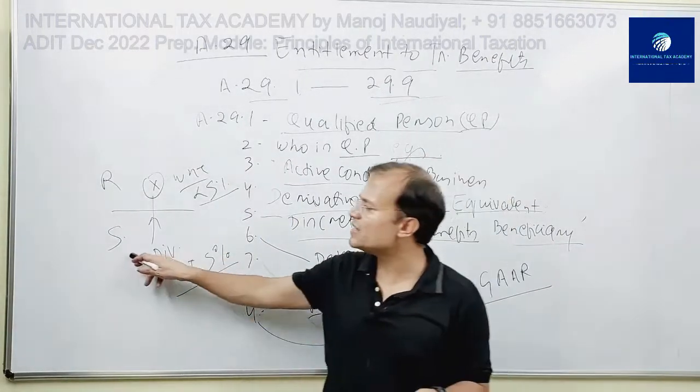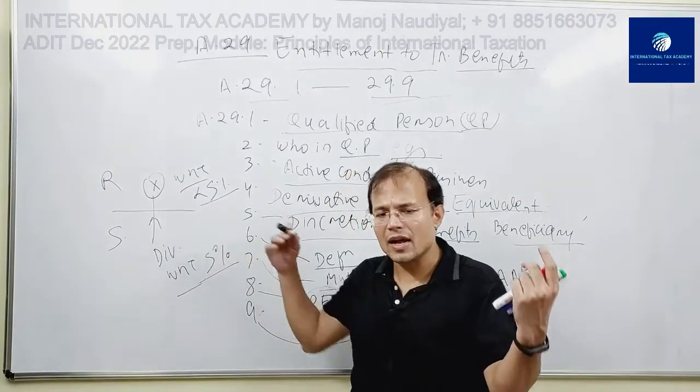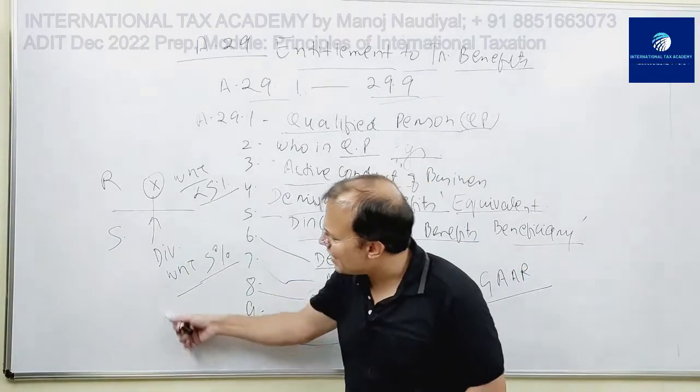So if S feels that under the arrangement through which X is deriving this income,